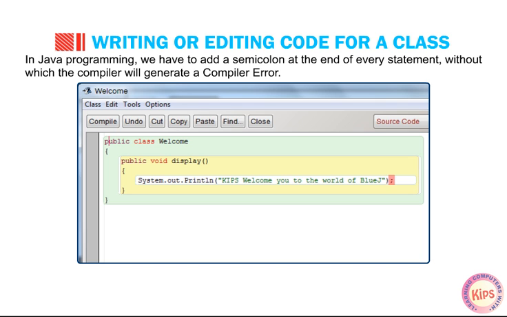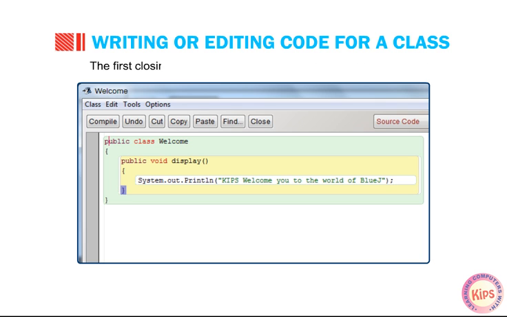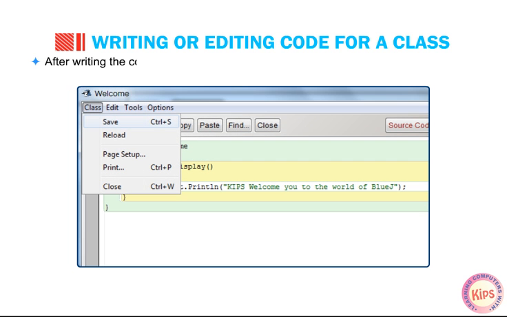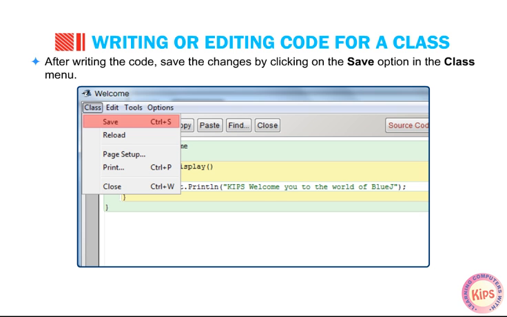generate a compiler error. The first closing brace indicates the end of the display() function. The second closing brace indicates the end of the Welcome class. After writing the code, save the changes by clicking on the Save option in the class menu.